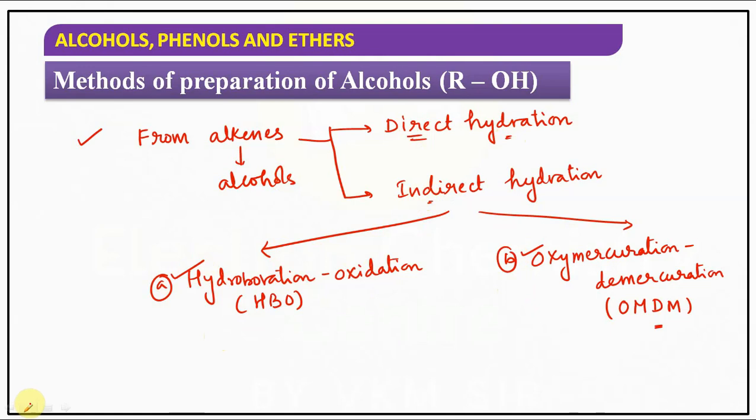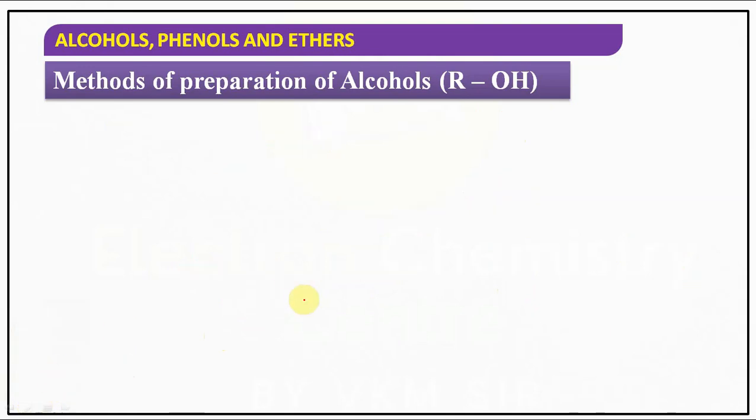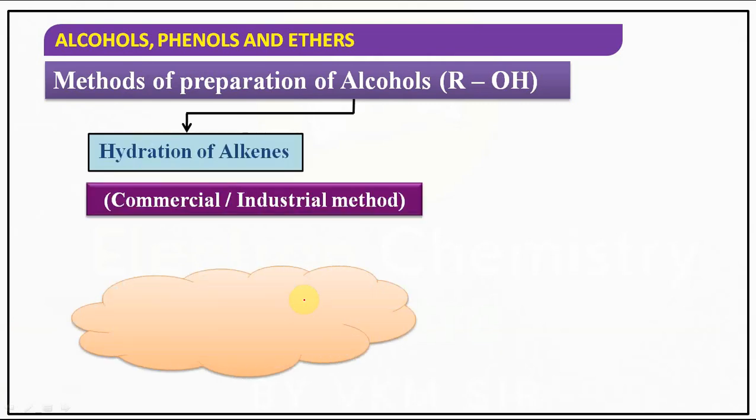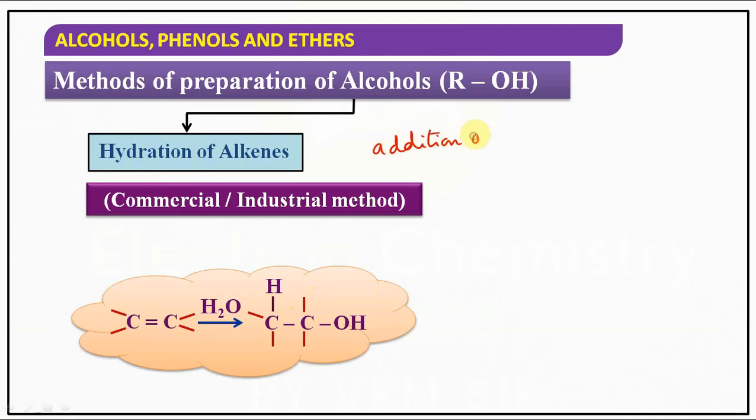So now we will be talking about direct hydration of alkenes. It is a commercial as well as industrial method. Children, hydration means addition of water. We are adding water to alkenes. If you add water to alkene, you will get alcohol. If alcohol undergoes the reverse reaction, that means dehydration, then it will give alkene. Understood? That is a chemical property.